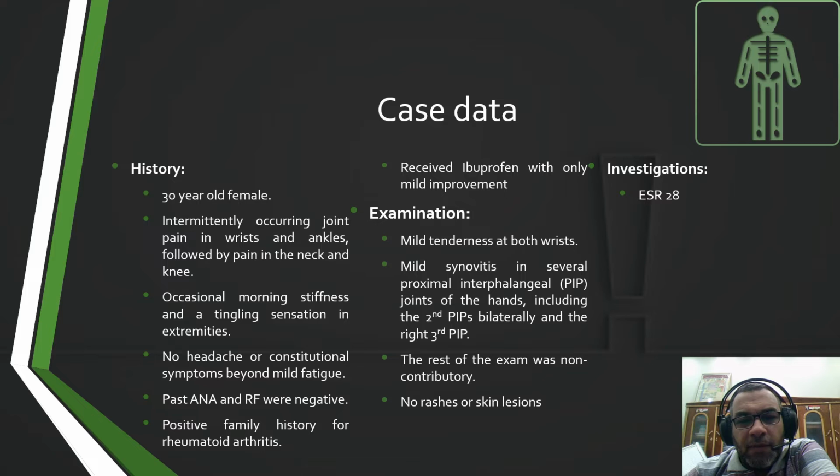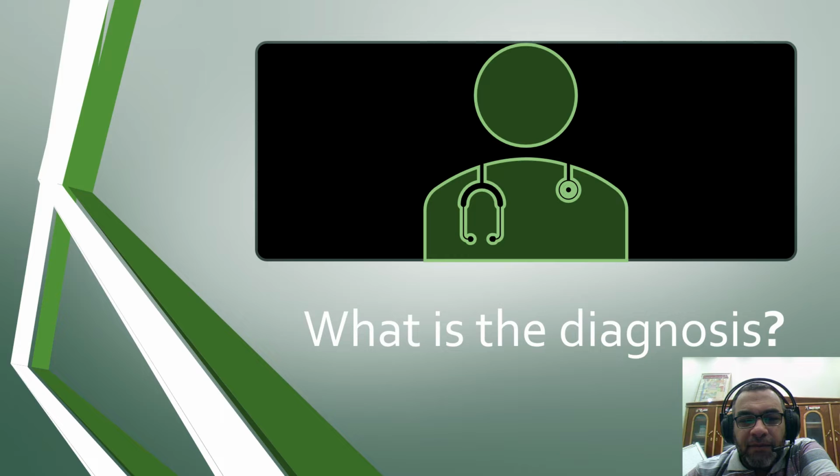Investigations showed ESR is elevated, 28 for this age. Rheumatoid factor was 14 in the beginning of the condition, but after a few weeks it rose to 94. ANA by IF is still negative, and CBC showed mild anemia. So, what is the diagnosis? The answer is